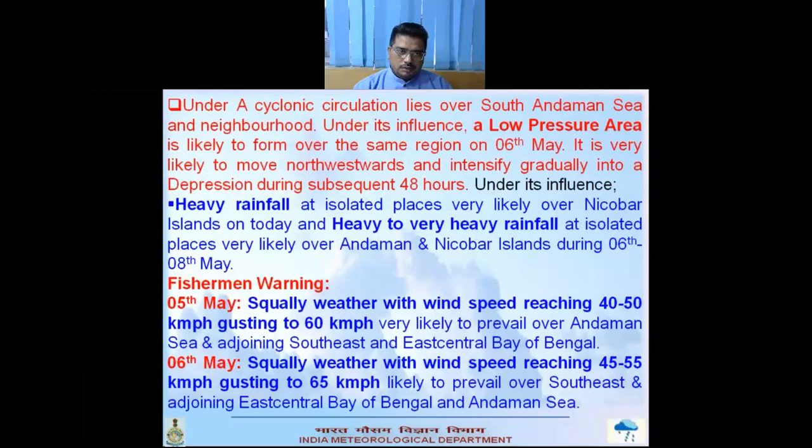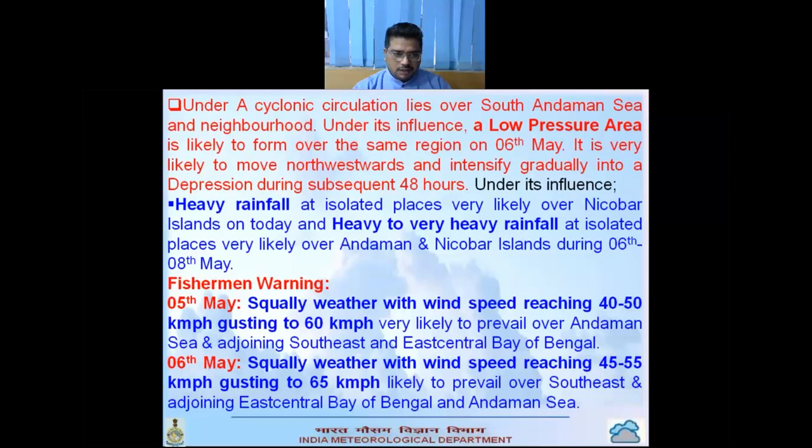Under the influence of cyclonic circulation, there is a possibility of a low pressure area forming over South Andaman Sea and neighborhood on 6th May, and it is very likely to move northwest and intensify into a depression during the subsequent 48 hours. Under the influence of this system, heavy rainfall is expected over Nicobar Islands today, and heavy to very heavy rainfall at isolated places is very likely over Andaman Nicobar Islands during 6th to 8th May.